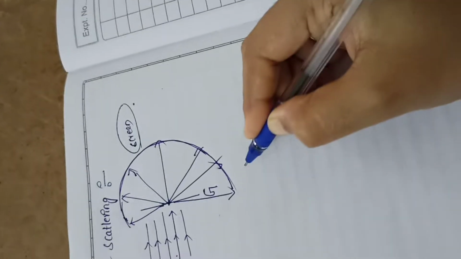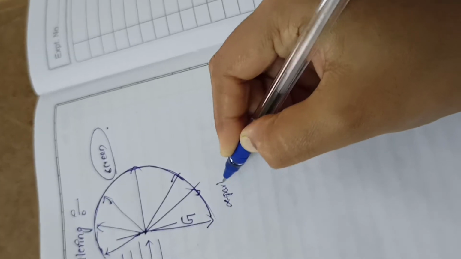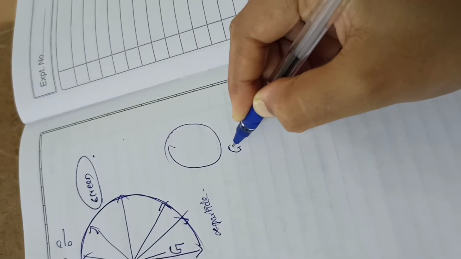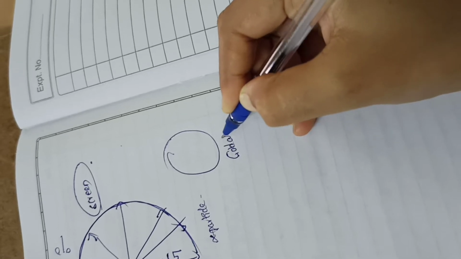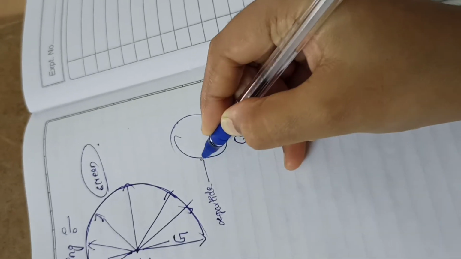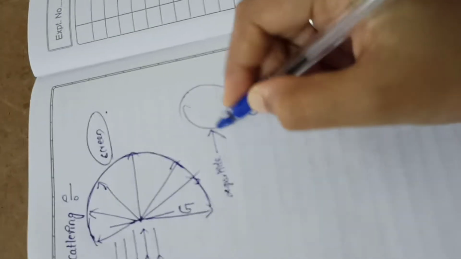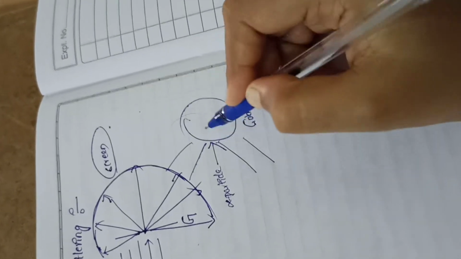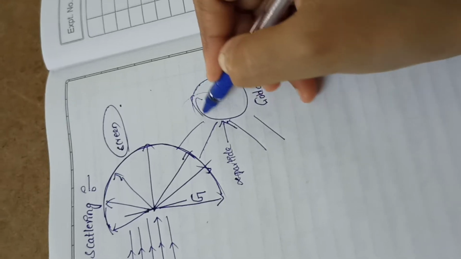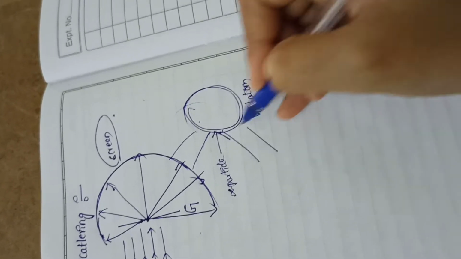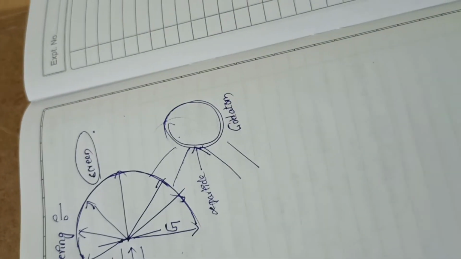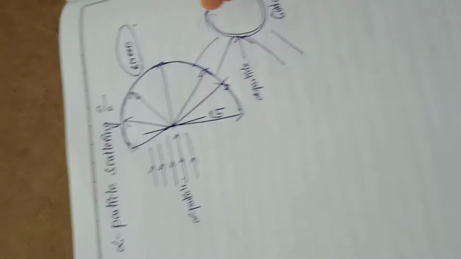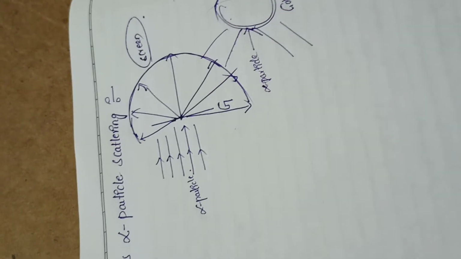Here, for example, it is an alpha particle and it is a gold atom. Whenever the alpha particle reaches the gold atom, most of the alpha particles simply pass through. So it shows that most of the atom is empty space, and because of the empty space only most of the alpha particles go through. This is our first observation.